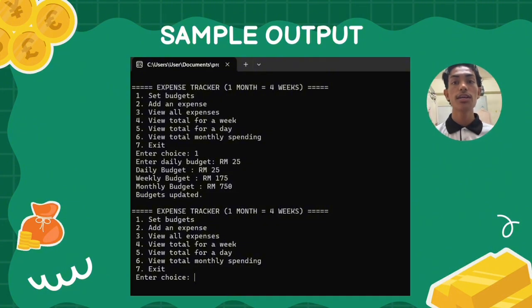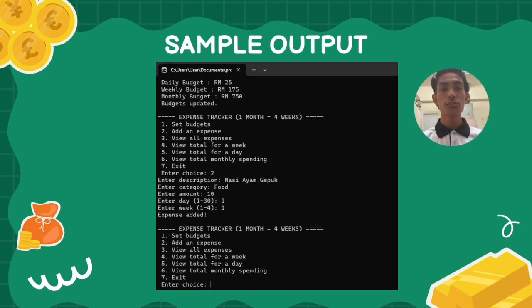I choose option 1, set budgets. The program asks me to enter a daily budget and I enter RM25. The system then automatically calculates daily budget equals RM25, weekly budget equals RM175, monthly budget equals RM750. Finally, it confirms with the message budgets updated. Next, I choose option 2, add an expense. The program asks for the details: description, category, amount, day and week. In this example, I enter nasi ayam gepuk, food, RM10, day 1, week 1.